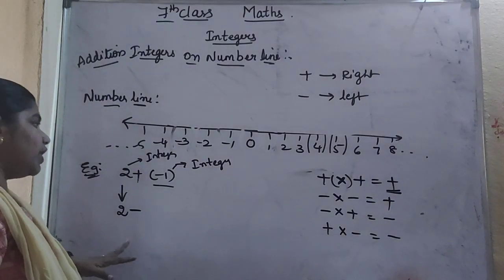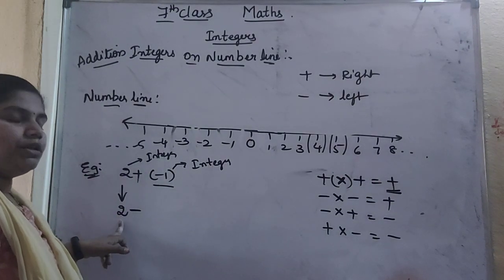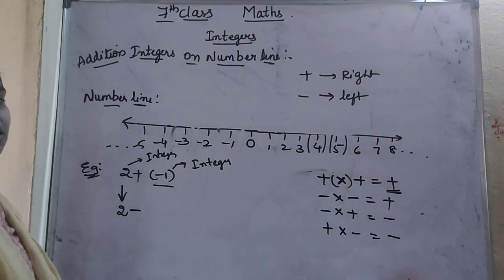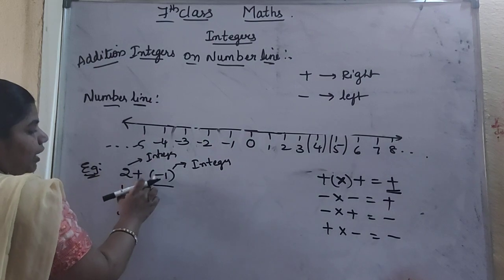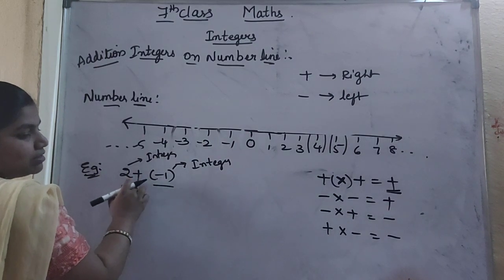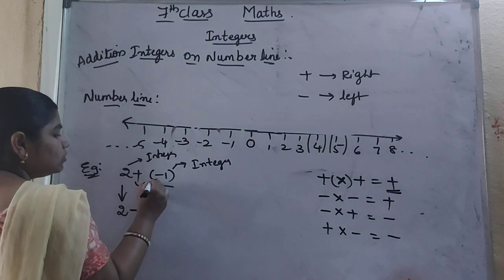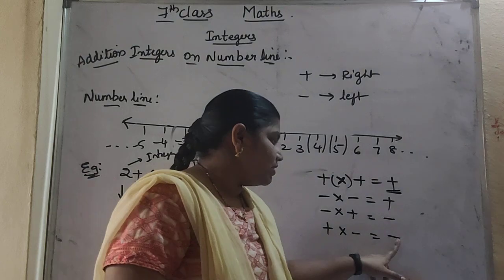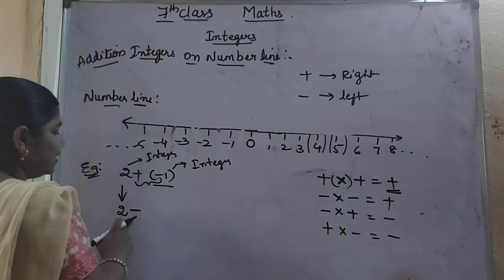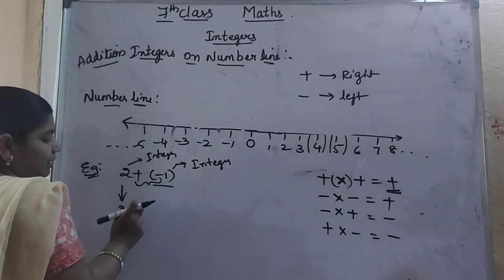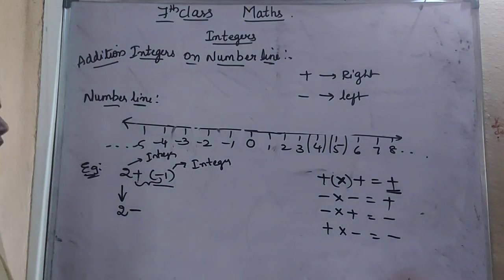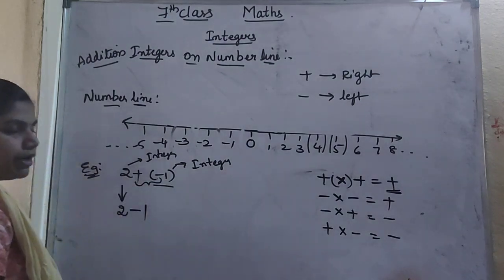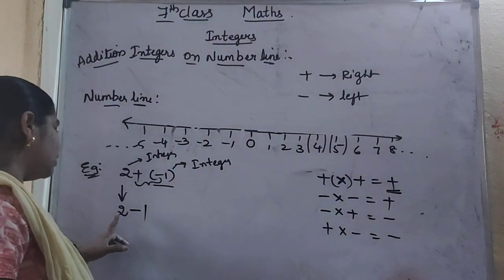So what is the first condition? Always the first number should be written as it is. Wherever you are seeing the double sign, you have to convert it into a single sign. Before 1, you are seeing two signs here, plus and minus. Plus into minus is minus. So this minus I am replacing here. Instead of writing plus and minus, directly I am writing minus, because with this condition it will be minus. And this -1 I write as it is. Now, what is the result here?